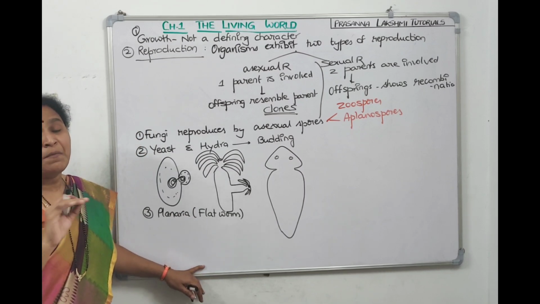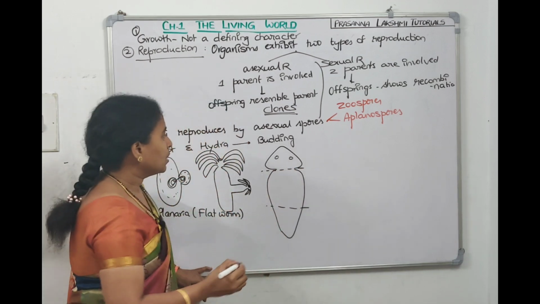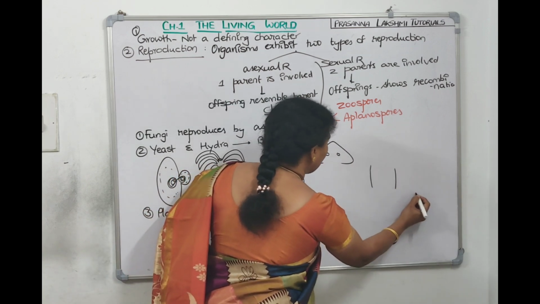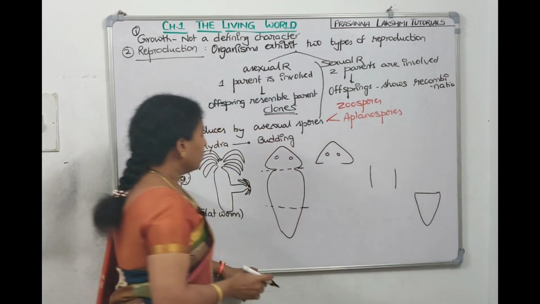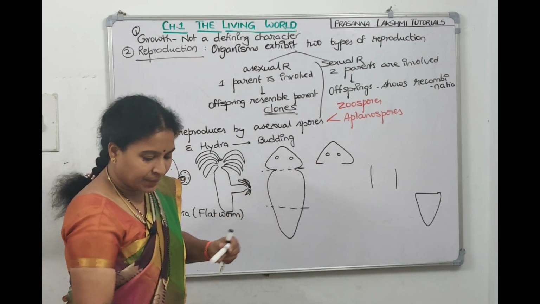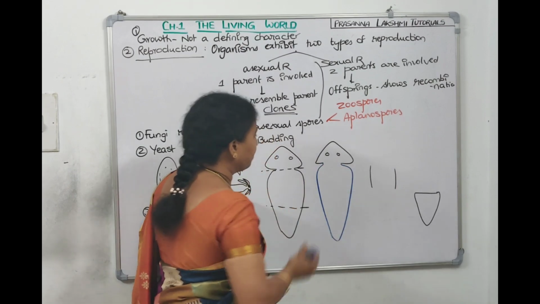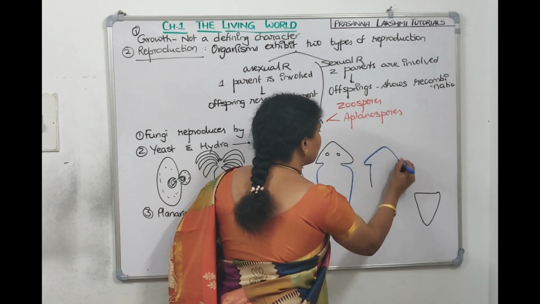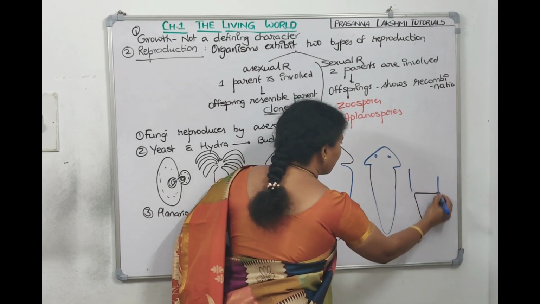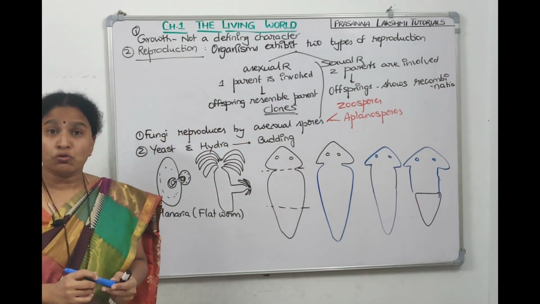Now in planaria, when we cut the body into three parts, I'm making one split here, and one split here. So this became one portion, the head, then the middle piece is another portion and this is another portion. So in planaria, when we cut the body, it can regenerate the lost parts. The head part will regenerate the remaining parts. The middle part will regenerate the head and the tail. And the tail part will regenerate the body part and the head part. That means planaria is showing true regeneration, right?